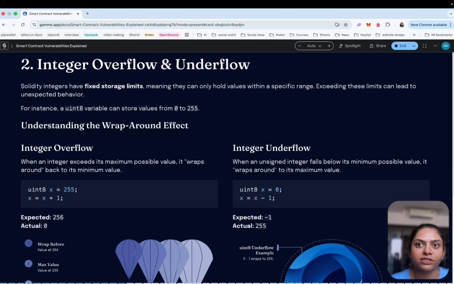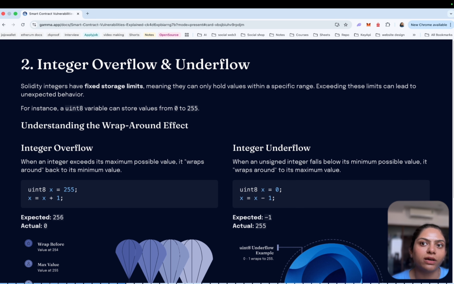Now the next vulnerability we look at is integer overflow and underflow. This issue existed in early versions of Solidity and caused many smart contract bugs. To understand this vulnerability, we need to briefly look at how numbers are stored in smart contracts.